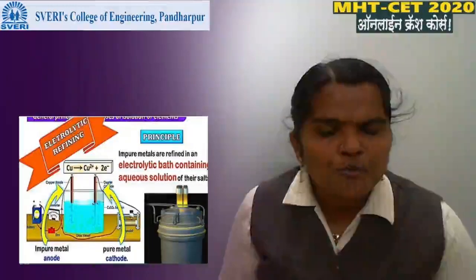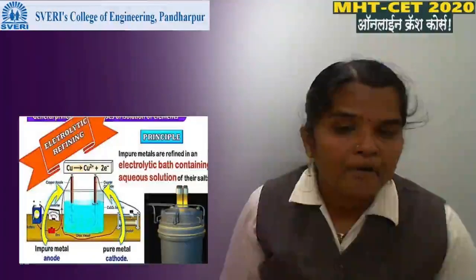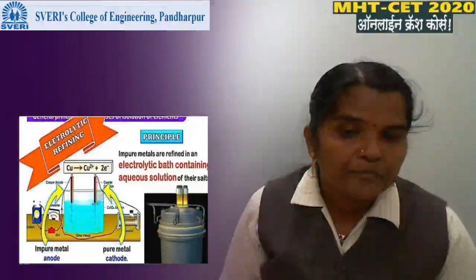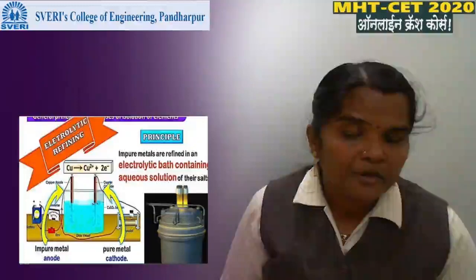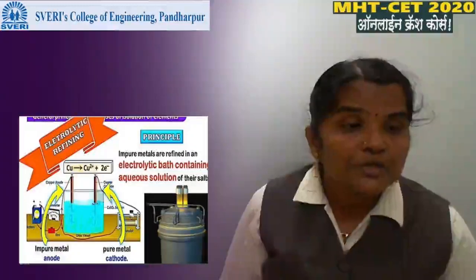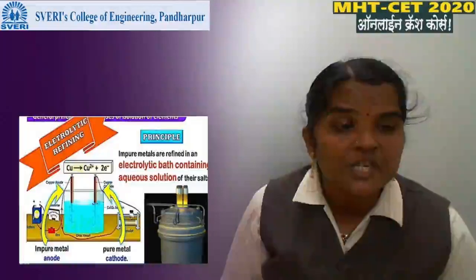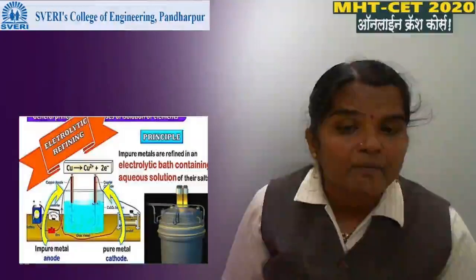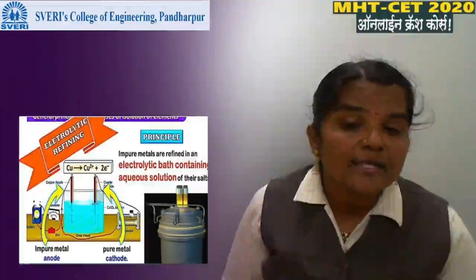Here the impurity of the copper is collected below the anode. This impurity of impure copper is gold, platinum, silver, etc. The impurity present below the anode is known as anode mud.